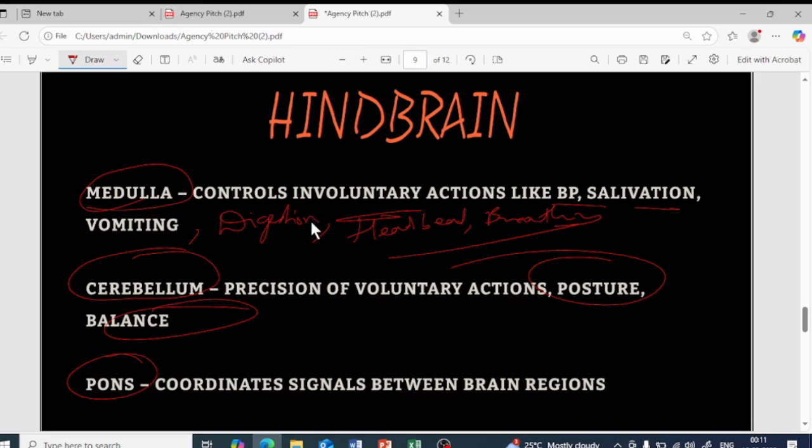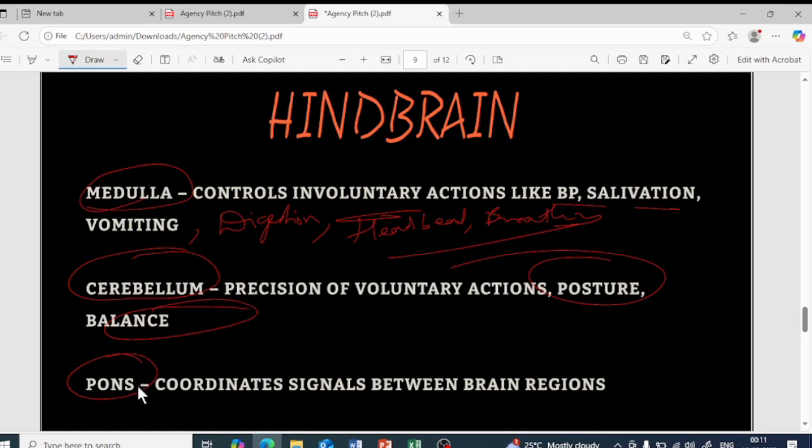Clear? What else? If you have to move in a straight line, yes, that is also controlled by the cerebellum. Sitting, standing, bending, clear. That is controlled by the cerebellum. The balancing as well as the posture is controlled by the cerebellum part of it.